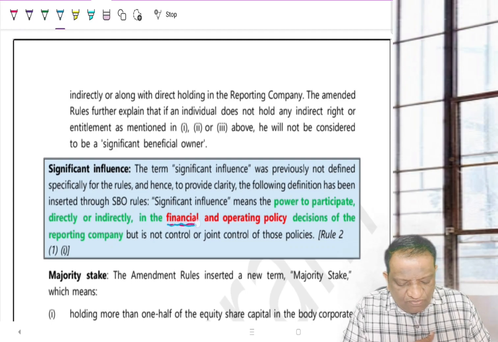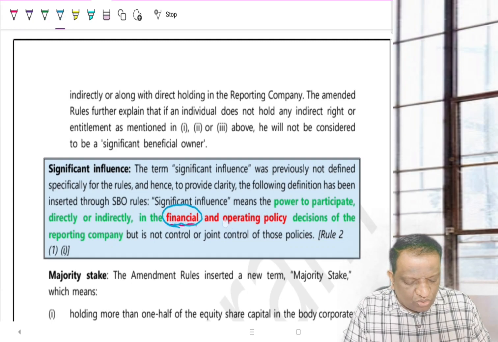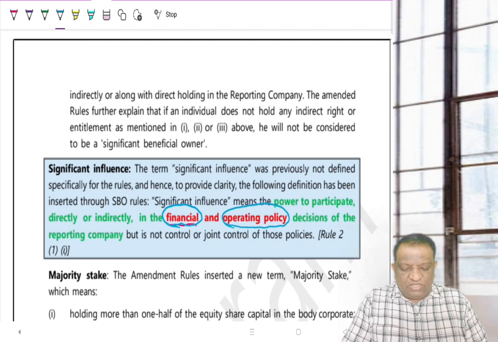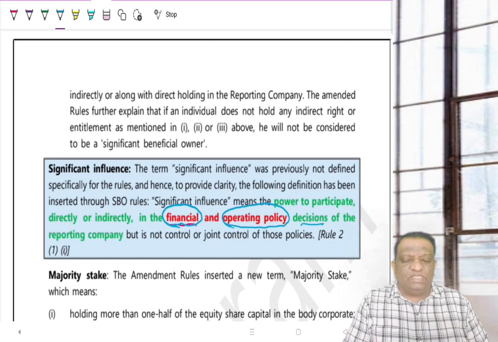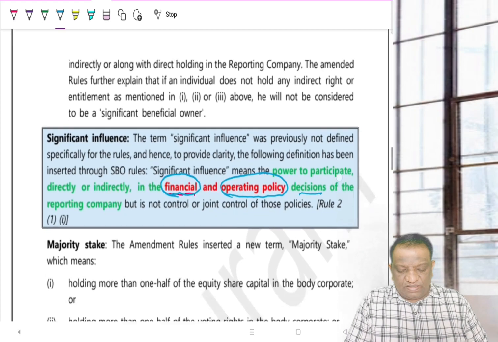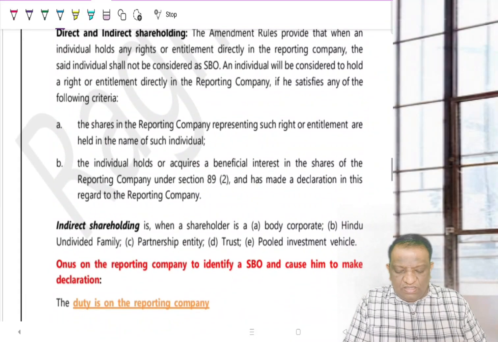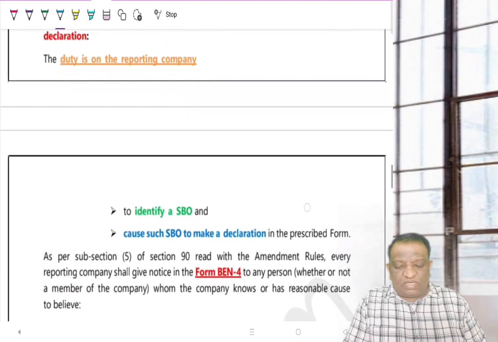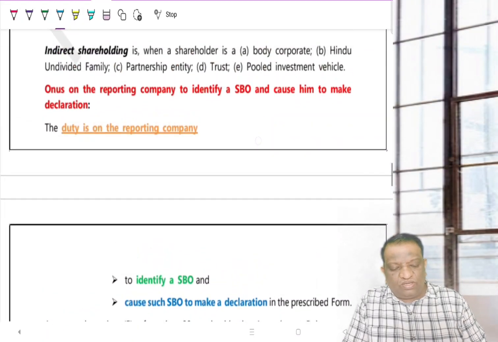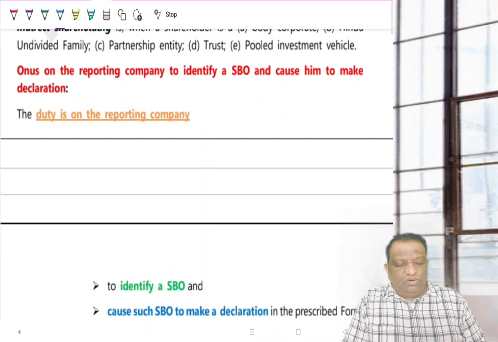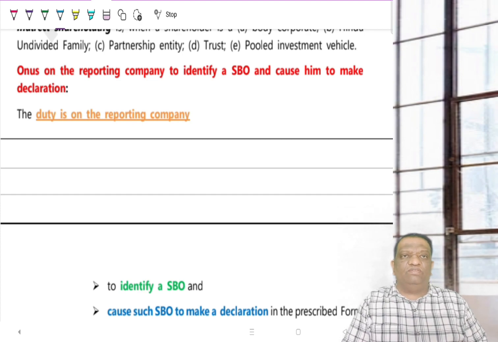So if you have the power to control or to participate in financial or operating policies or the decisions, then you're said to have this significant influence. That is when you would become an SBO. Now, going back to focusing on your exam perspective, whose obligation is it to identify whether there is an SBO or no SBO?